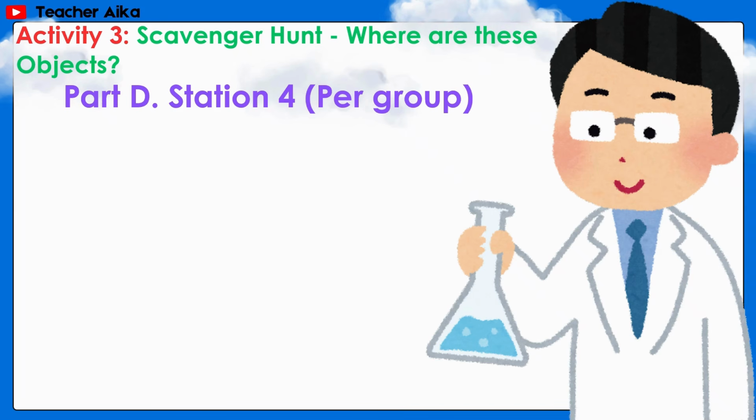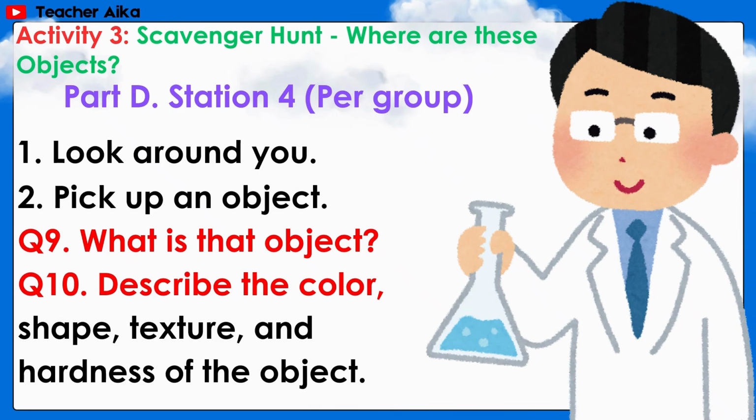Part D, Station 4, per group. First, look around you. Second, pick up an object. Question 9, what is that object? Question 10, describe the color, shape, texture, and hardness of the object.